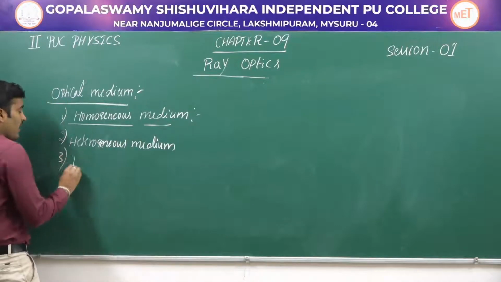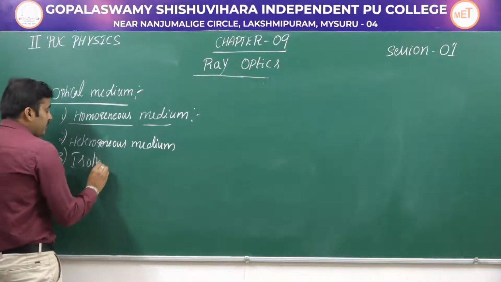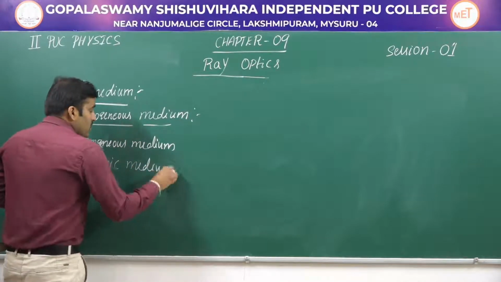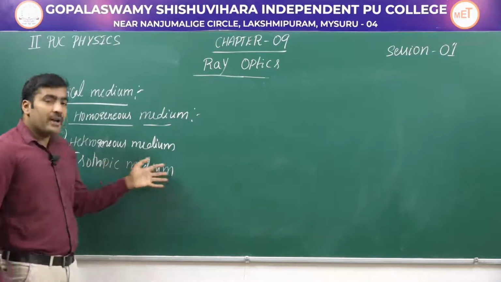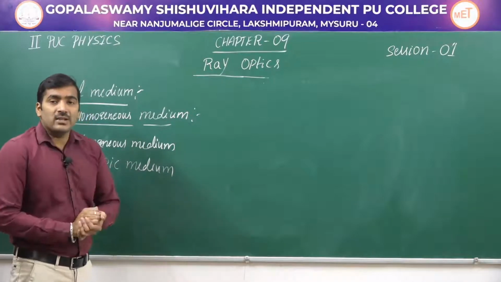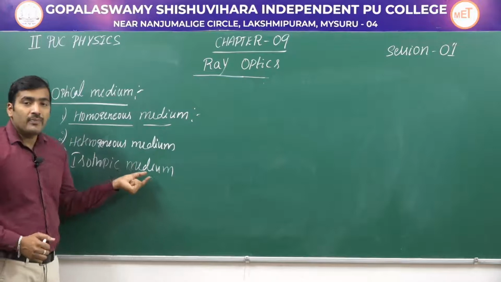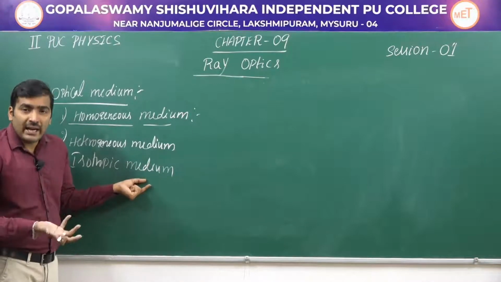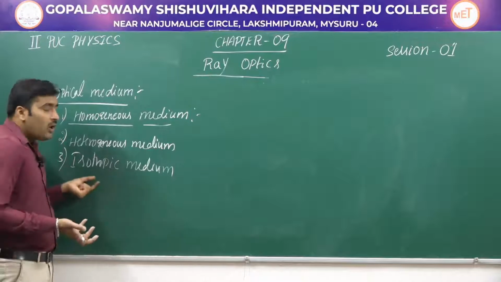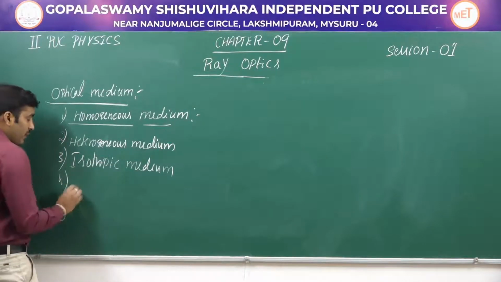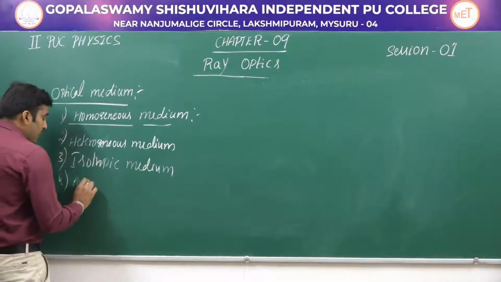Then we have isotropic medium. So what do you mean by isotropic medium? If light has the same speed in all the directions, then the medium is said to be an isotropic medium. For example, glass slab, air, vacuum, they are all isotropic. And we have another type of medium which is anisotropic.